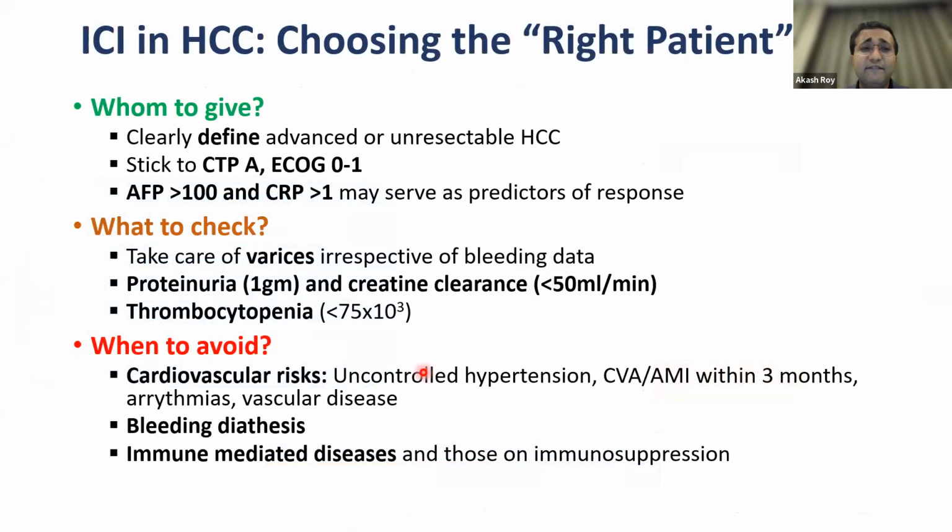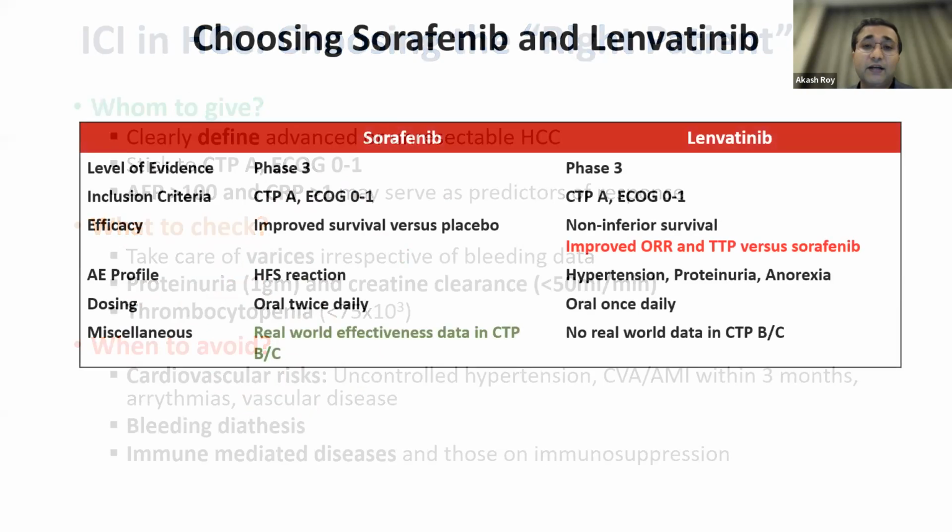But to make it very simple, whom do you give? You give it to advanced HCCs. You give it only to people with Child A, ECOG performance status 0, 1. Patients who have AFPs more than 100 or CRP more than 1 have been shown to be predictors. Check for varices because one of these molecules is a VEGF inhibitor, which can cause you to bleed. Check for proteinuria. Check for thrombocytopenia, and don't use these in patients with cardiovascular risks, bleeding diathesis, or arrhythmias.